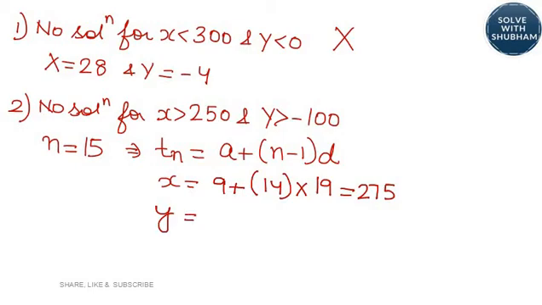We get y as 1 plus n minus 1, common difference is minus 5, so minus 69. No solution for x greater than 250 and y greater than minus 100. We are getting the answer, right? For 15th term, we get x as 275 and y as minus 69. So even this will not satisfy.